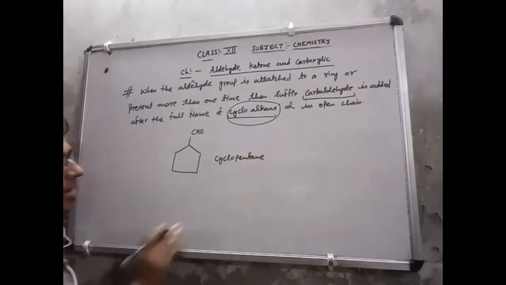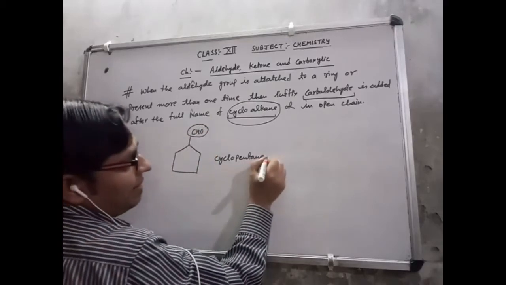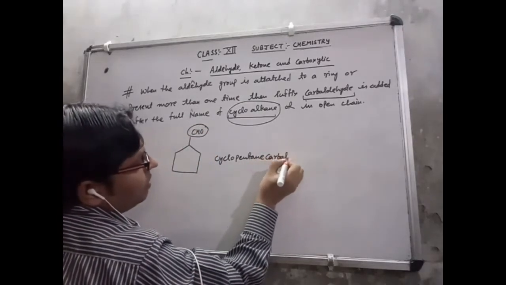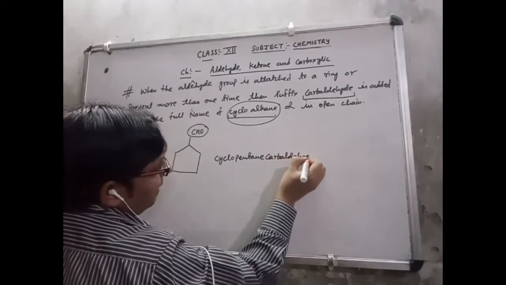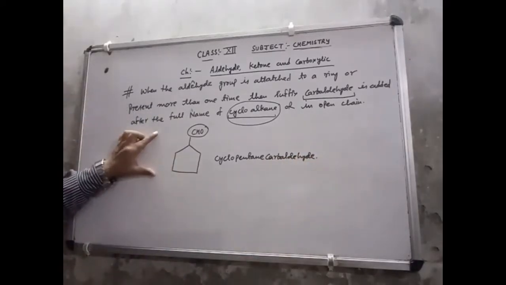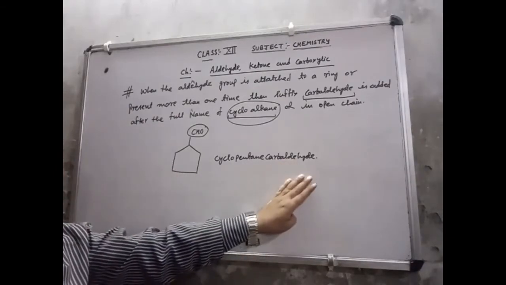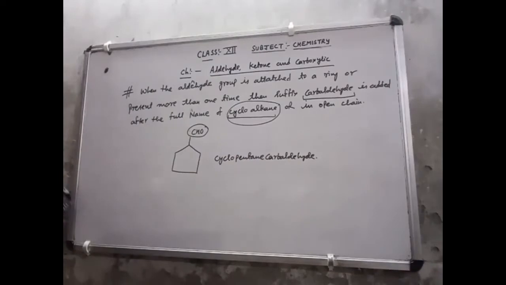This is cyclopentane. Now for this CHO group I add carbaldehyde. So its name is cyclopentane carbaldehyde. That is the important one. Carbaldehyde comes only when the aldehyde group is directly attached to the ring.